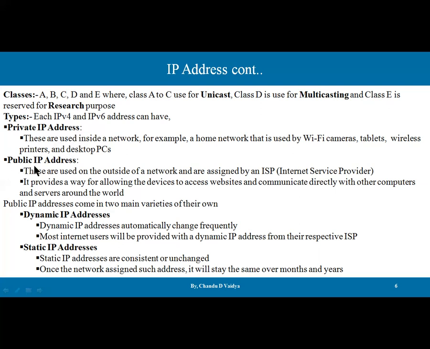But in the second category, public IP addresses, these are used outside the network, and they are assigned by the ISP, that is, the Internet Service Provider. It provides a way for devices to access websites and communicate directly with other computers and servers around the world. So with the help of these public IP addresses, we are connected worldwide. And these public addresses are also divided into two types. The very first is dynamic addresses, and the second is static IP addresses.